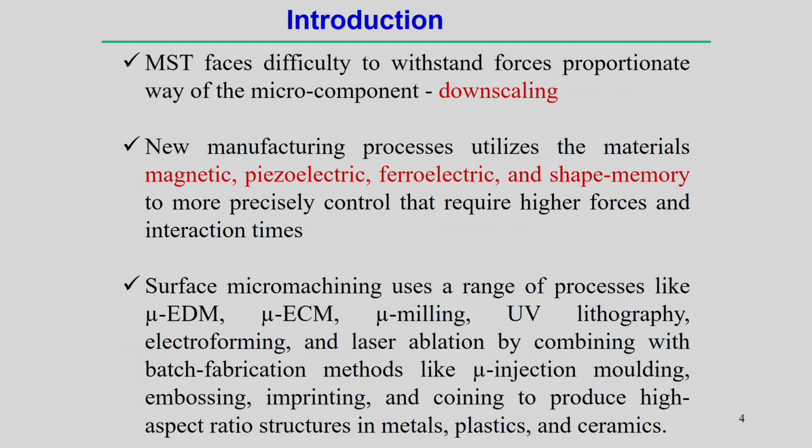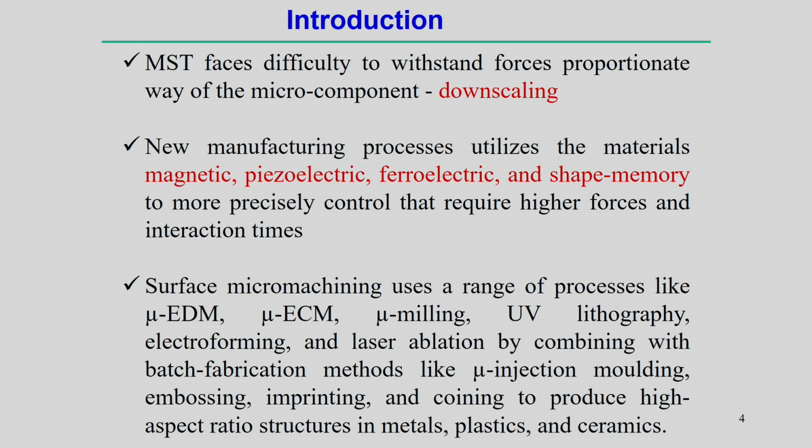So, if we see that most of MST, that means microsystem technology, actually faces difficulty when you try to reduce from conventional manufacturing processes to micro scale manufacturing processes, or maybe downscaling the processes.